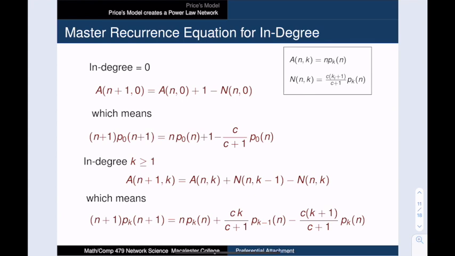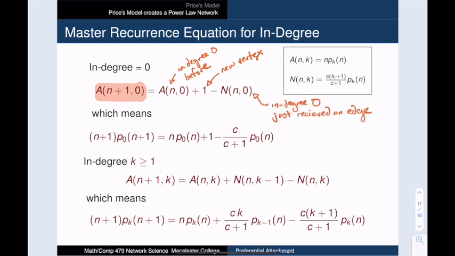So now let's look at how the number of vertices with in degree k changes after we add vertex n plus 1. First, let's talk about how many vertices there are with in degree 0. Well, that's just equal to the number of vertices with in degree 0 before we added the new vertex, plus 1 for the new vertex that we just added, and then we must subtract the vertices with in degree 0 that just received a new connection. Then using our formulas from the previous slide, we get this relation between the number of vertices of degree 0 in this network of size n and the number of vertices of degree 0 in the network of size n plus 1.